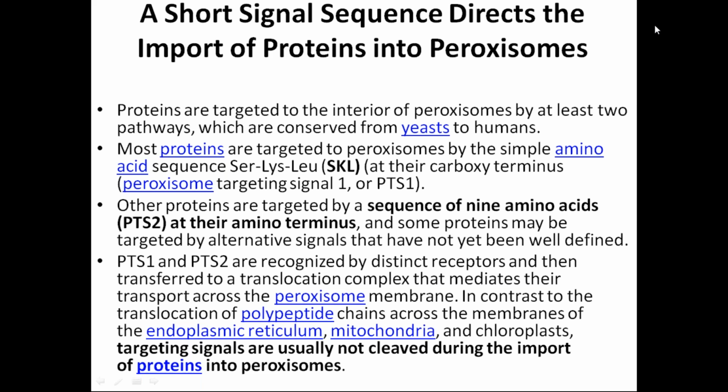And the second sequence is the 9 amino acid sequence. The amino acid names are not important, and are not given either. You just remember that it is a sequence of 9 amino acids. That's it. So if these two sequences are present, ultimately they will go into the peroxisome.